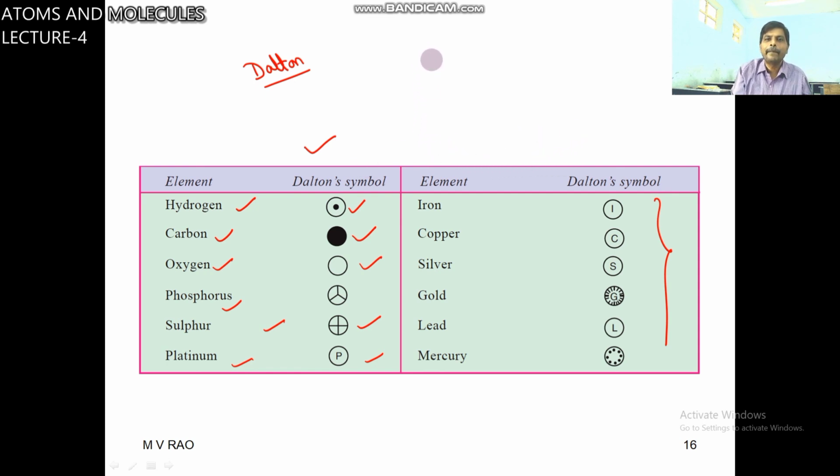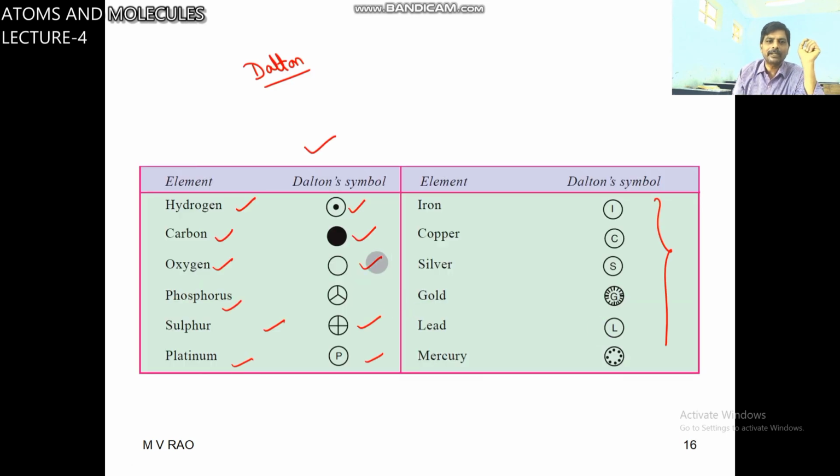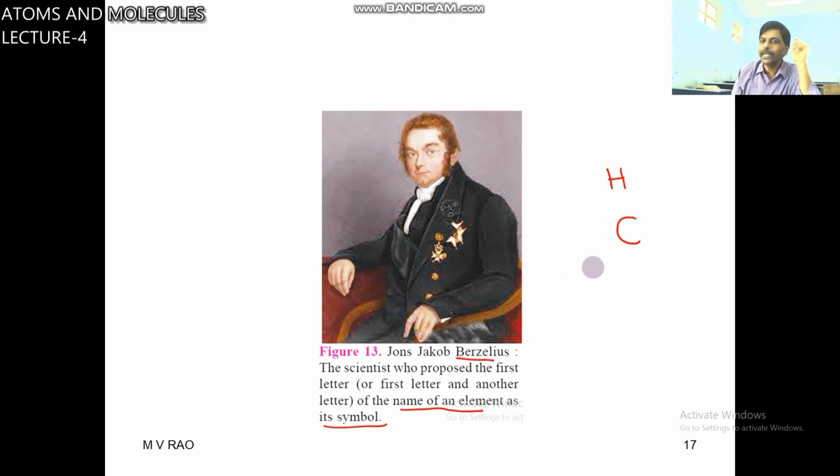After that, Berzelius gave notation symbols by using the name of the element as its symbol: hydrogen, H. So Berzelius gave this type of nomenclature. Carbon means C. In the old system, carbon means this one. In Dalton's system, hydrogen means this one. According to Berzelius, H, C, nitrogen is N. You know sodium is Na, from a Latin word. Potassium is K. So like that, symbols were given.